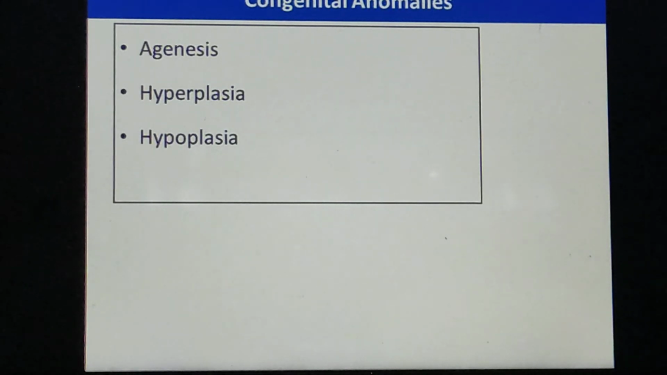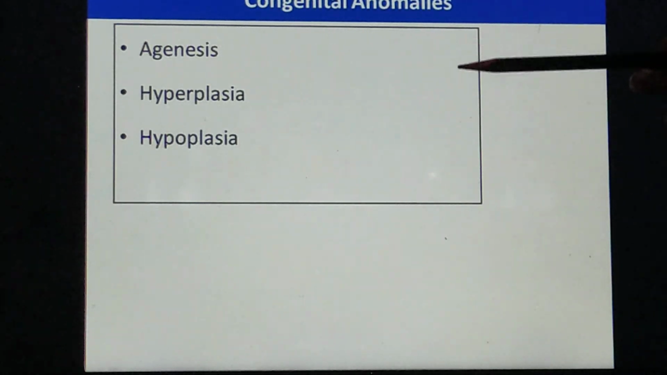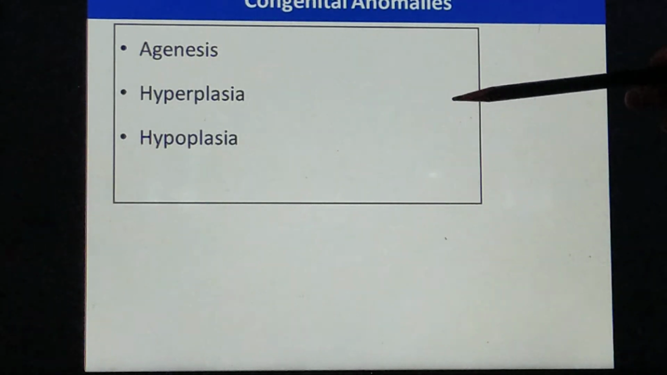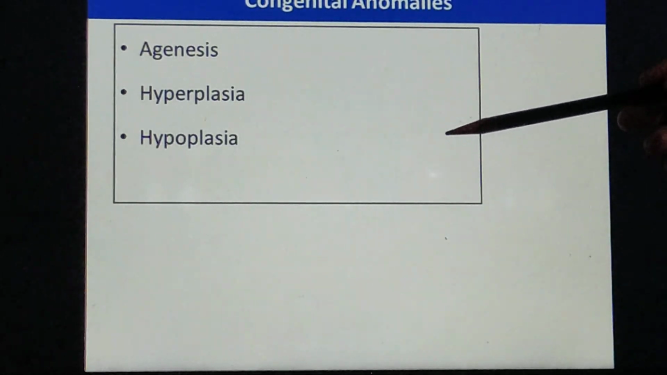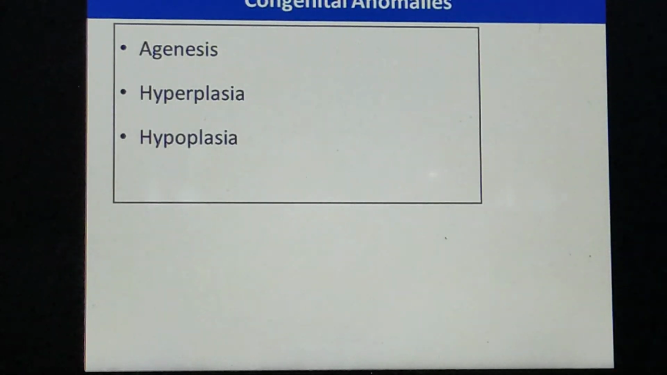Now, the congenital anomalies. There can be agenesis. Sometimes two parathyroids develop, two do not develop. Sometimes unilateral development may be there. Two on the right parathyroid are developed, left do not develop. Like that, agenesis can be there. There can be hyperplasia, more than the normal size, or hypoplasia, that is less than the normal size. So this is about the development of the endocrine glands.